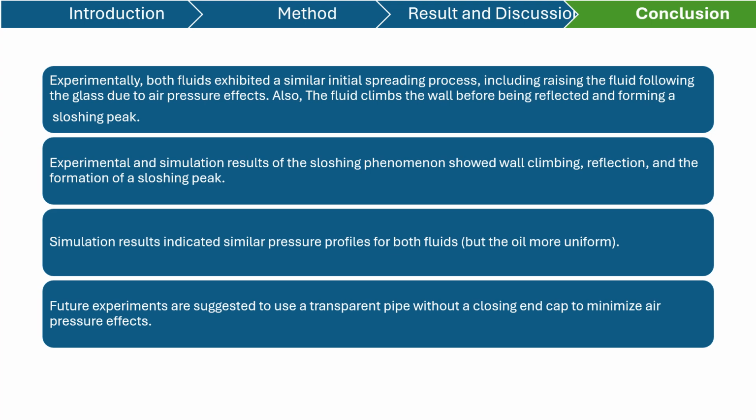And as you can see before, the second point is the experimental and simulation result of the sloshing phenomenon: wall climbing, reflection, and the formation of a sloshing peak. And for the third point, the simulation result indicates a similar pressure profile for both fluids, but the oil is more uniform. And the last one is that future experiments are suggested to use a transparent pipe without a closing end cap to minimize air pressure effects.